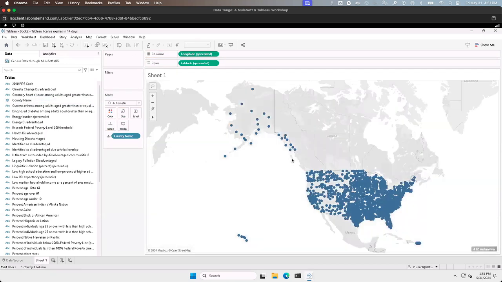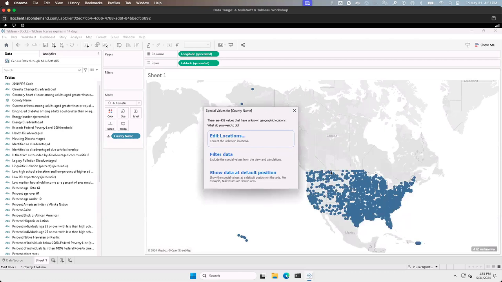Now, it shows me all the counties that are within the US, but I noticed that there's definitely some missing ones in here. I know that this should be a little bit more dense when it comes to counties. The dot appears at the latitude and longitude of the center of the county, whatever Tableau has on file. But I see down here that we have 432 unknown locations. So let's go ahead and fix that. I can click on it, and then I get the option to edit the locations.